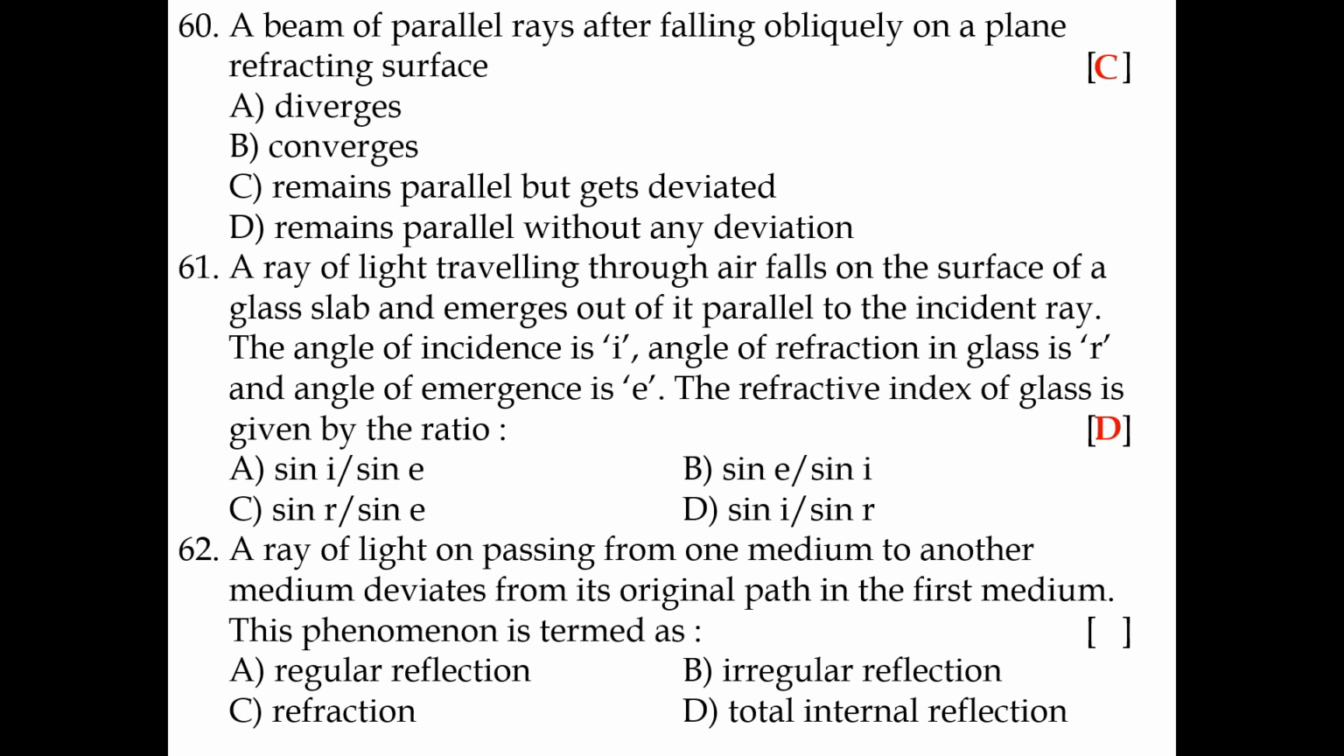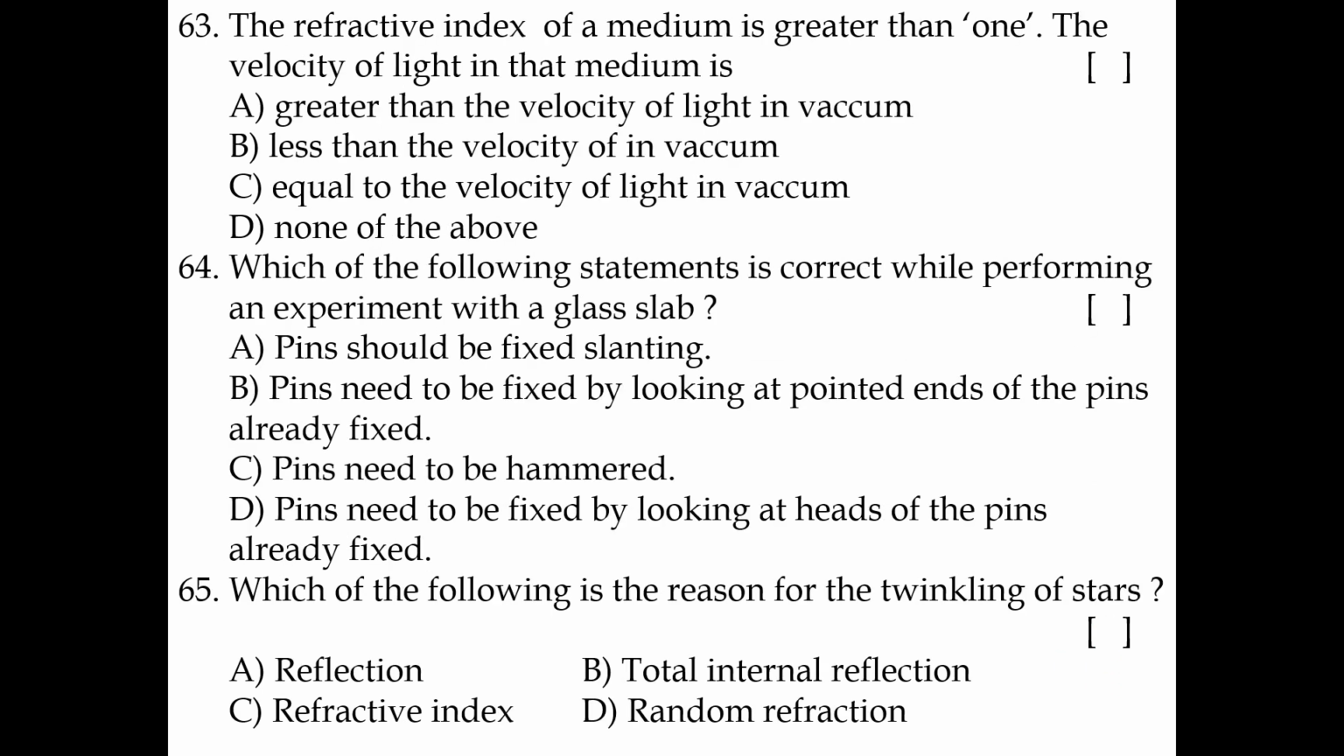62. A ray of light on passing from one medium to another medium deviates from its original path in the first medium. This phenomenon is termed refraction. 63. The refractive index of a medium is greater than 1. The velocity of light in that medium is less than the velocity of light in vacuum.